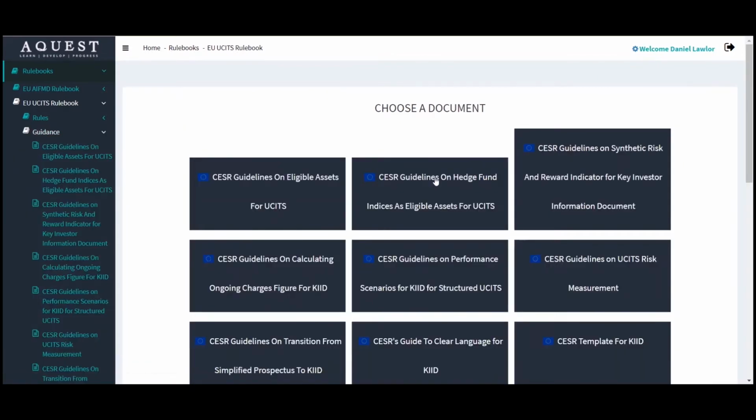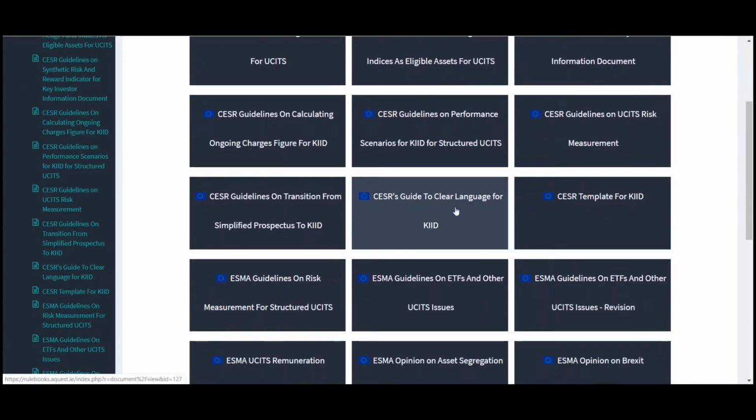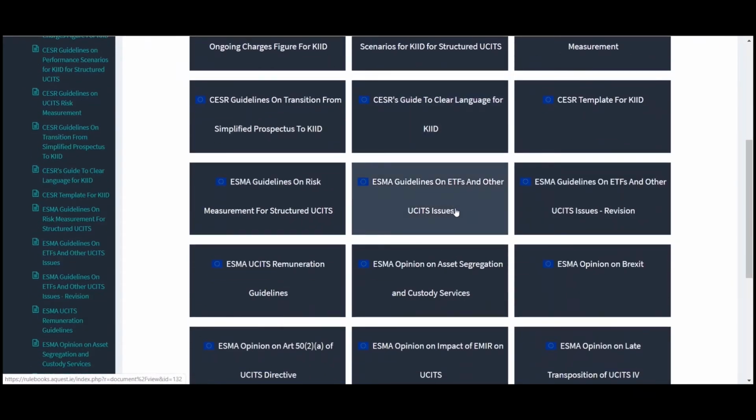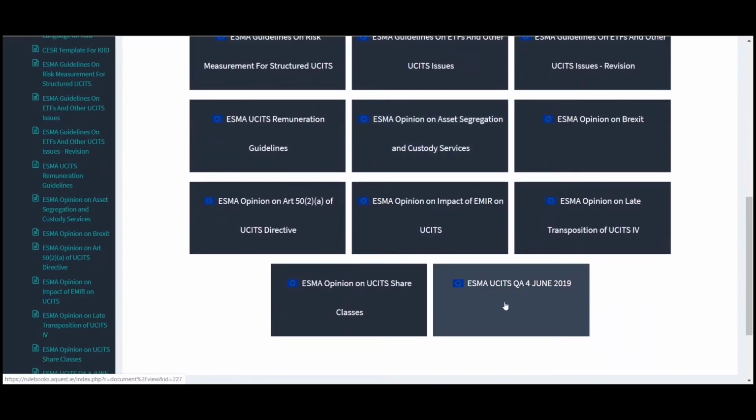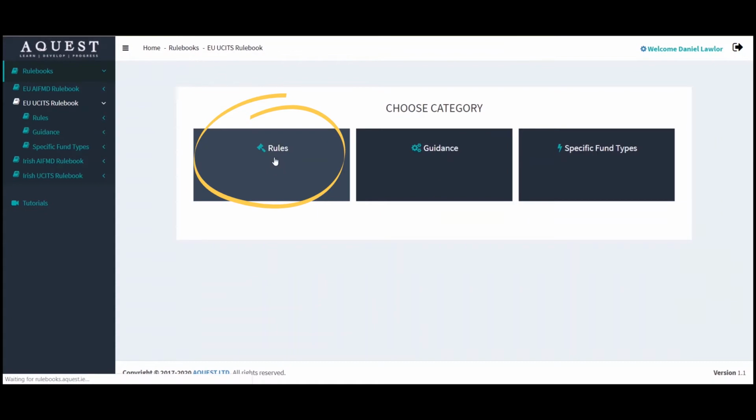There's a tab for guidance, and in here you will find the guidance issued by CESR, which was the precursor to ESMA, plus the guidance issued by ESMA in relation to UCITS. You'll also find any ESMA opinions that are relevant to UCITS, and you will find the ESMA UCITS Q&A. But for this query, we're going straight to the rulebooks.